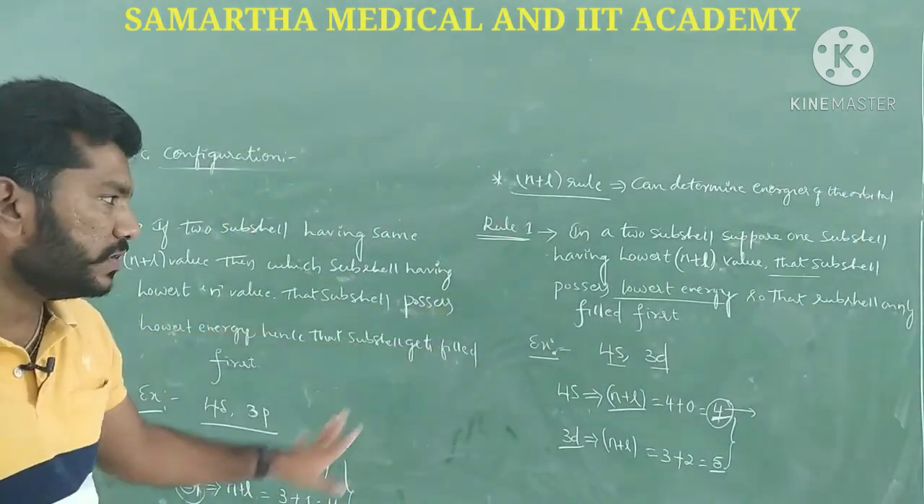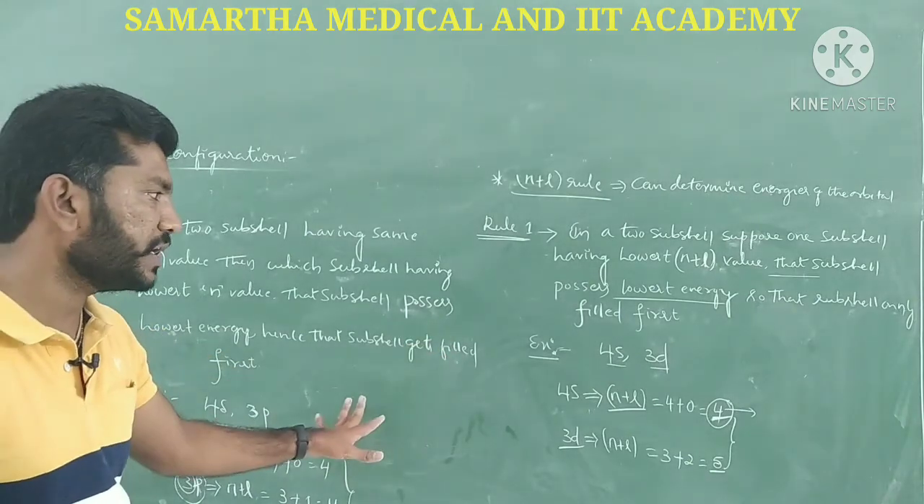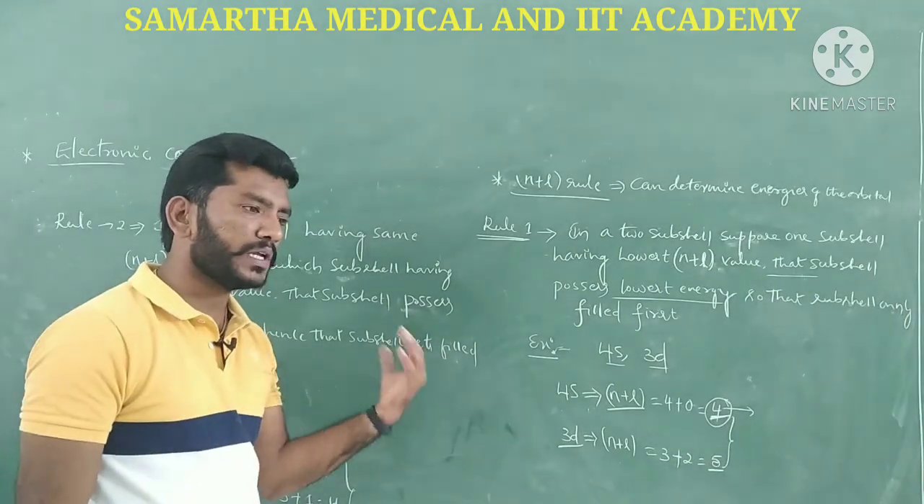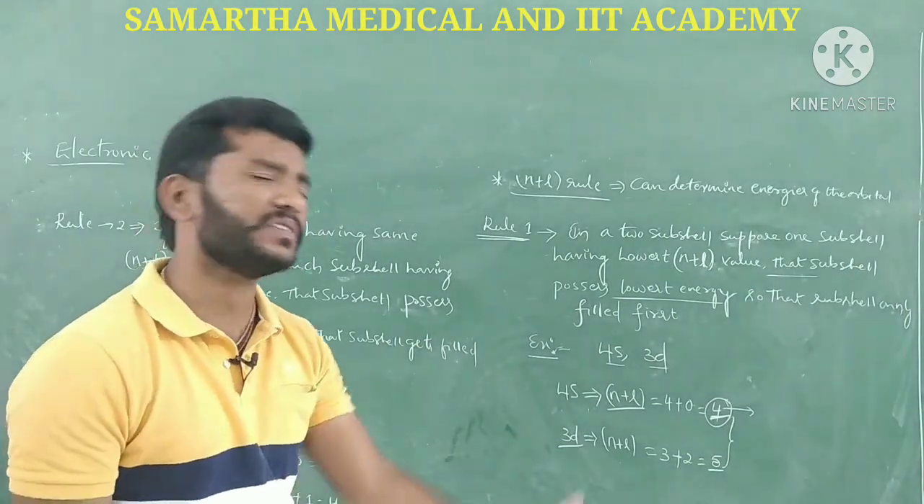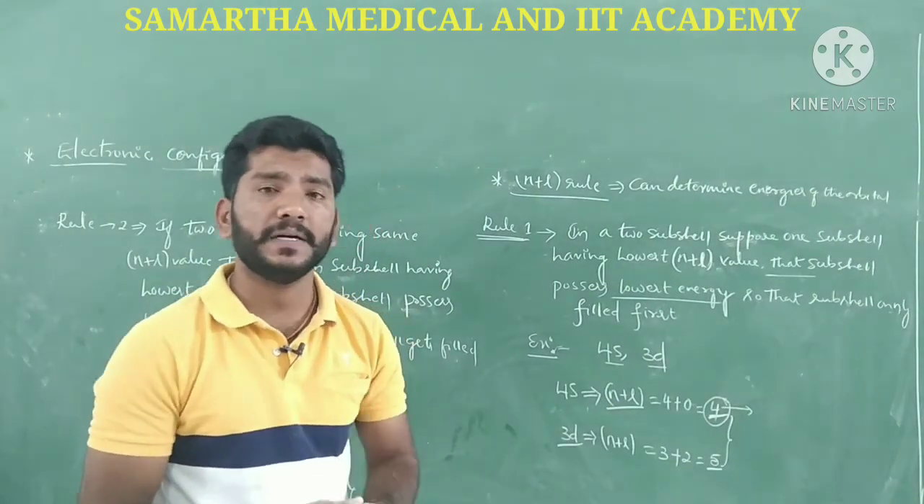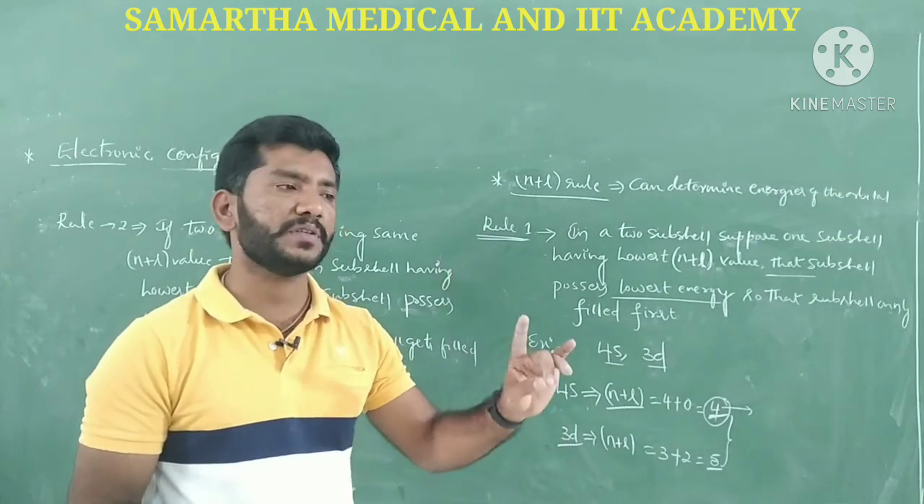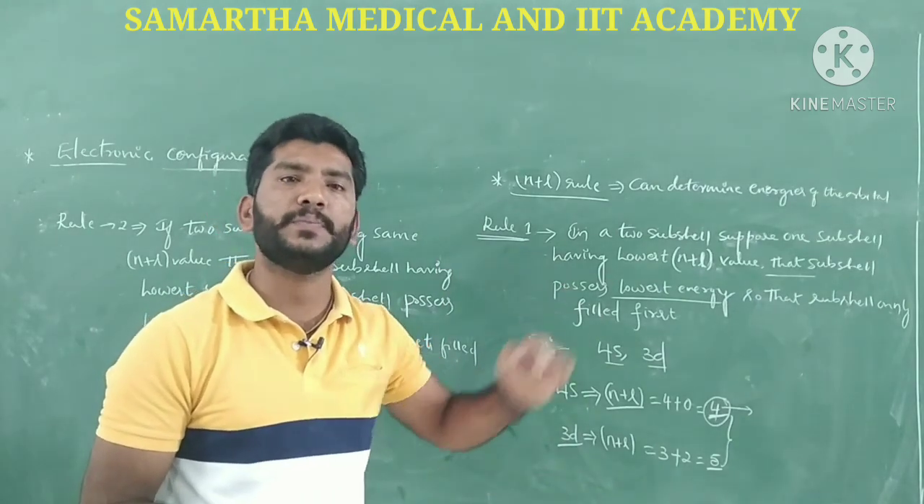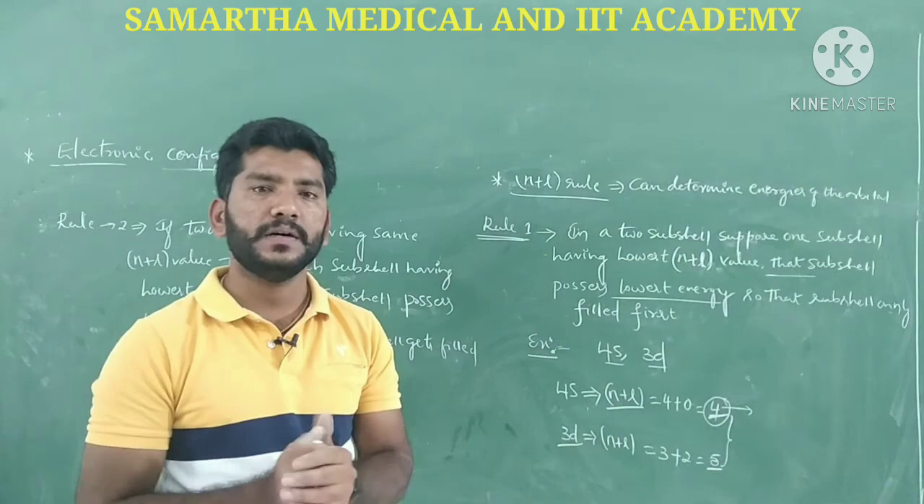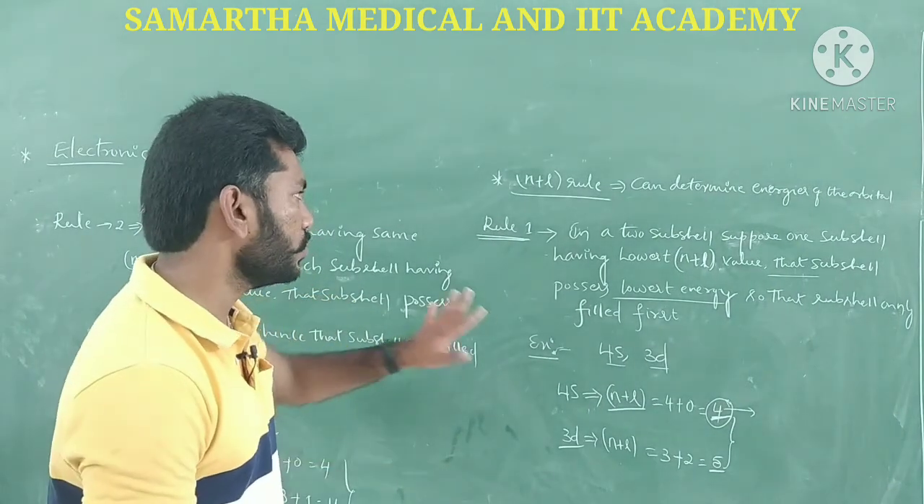It has two major rules. Based on these two rules, we know which orbital has lower energy and which has higher energy. But ultimately, electrons are filled in the subshell having the lowest energy. This is the important stuff here. We have to know this particular thing.